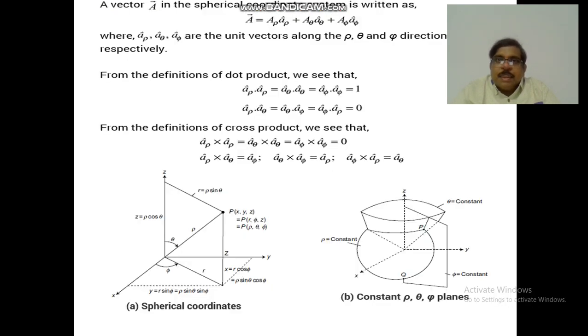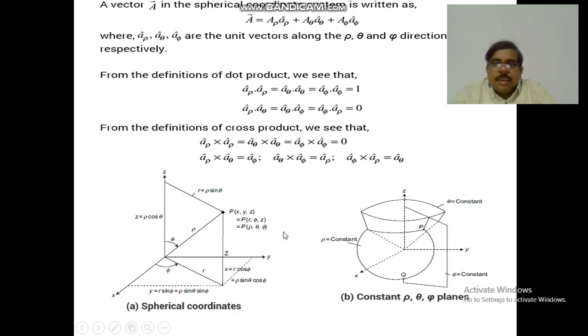So from that, we may represent the coordinate system like this. It is nothing but a sphere. With respect to that, the cross products and dot products are represented like that. a_rho dot a_rho is equal to 1, like that only the remaining variables also. And a_rho cross a_rho is equal to a_theta cross a_theta, that is equal to a_phi cross a_phi is equal to 0. Like that only we represent this one.